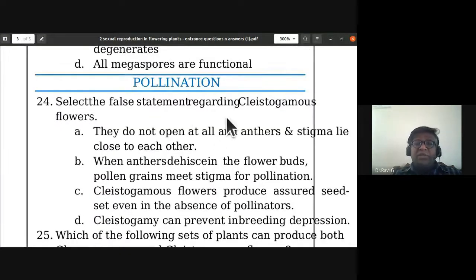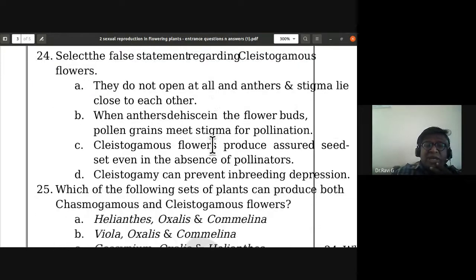select the false statement regarding cleistogamous flowers. See, there are chasmogamous flowers which bloom, and cleistogamous flowers which do not bloom. So you should know about that. They do not open at all, and anthers and stigma lie close to each other. This is a correct statement. When anthers dehisce in the floral buds, pollen grains meet stigma for pollination. This is also correct.